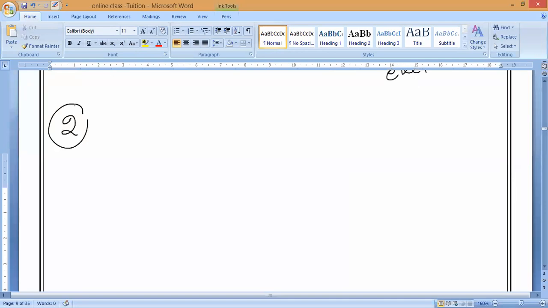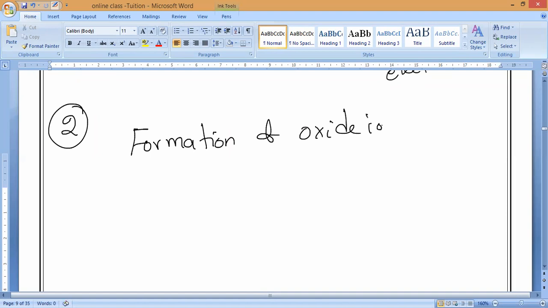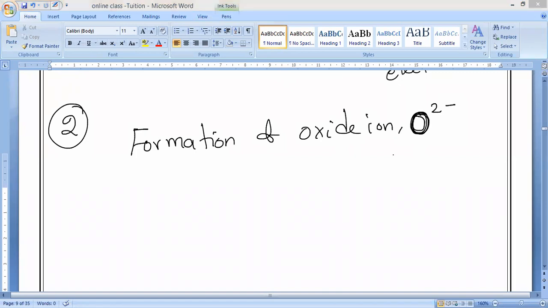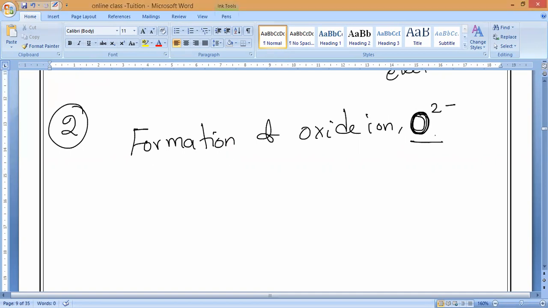So the second example: formation of oxide ion. What do you mean by oxide? O2 minus. Understand? Please respond, everybody. So formation of oxide ion, O2 minus. Now, what is the atomic number of oxygen, guys? 8, sir. 8. So what is the electronic configuration? Respond fast. 2, 6.